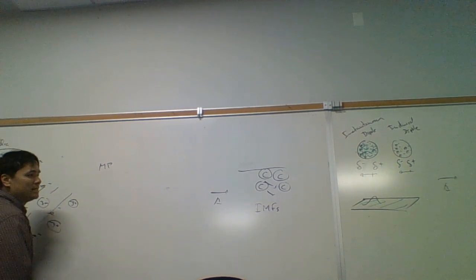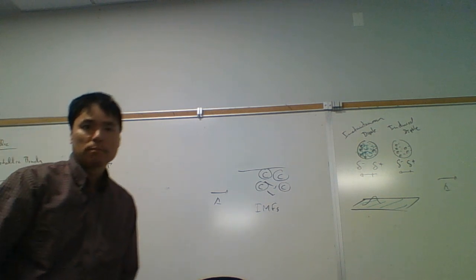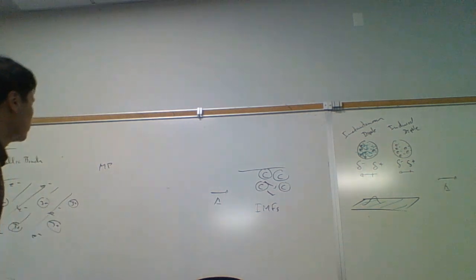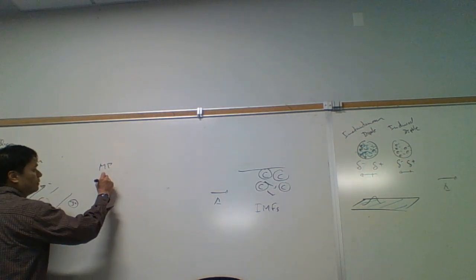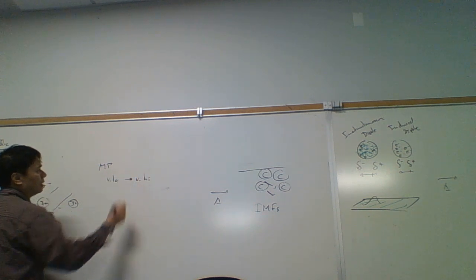Some metals are really easy to melt: potassium, cesium, calcium. Those metals are easy to melt. And so the melting point varies from very low to very high, depending on how strong.